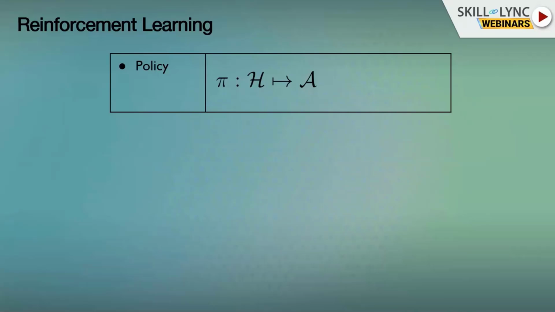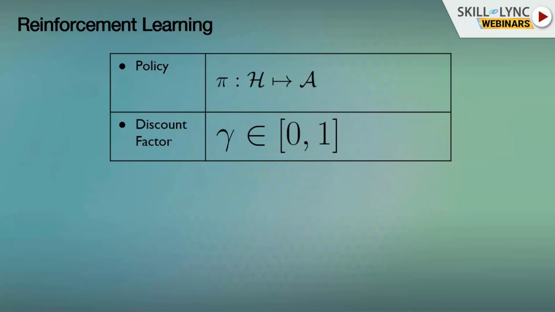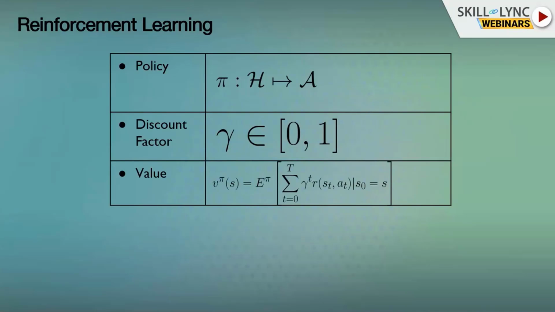This is our policy. We also have something called a discount factor. It's a number between 0 and 1. We'll see what this means in a second. And we have our value. The value is actually what we're going to try to maximize. The value is the expected cumulative sum of discounted rewards. We want to get as many rewards as possible.